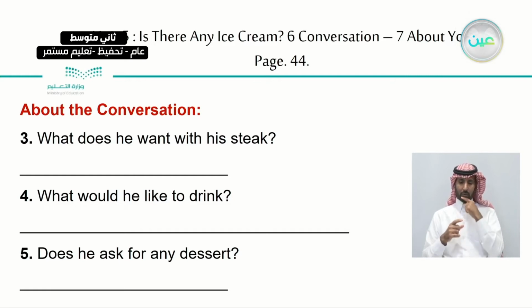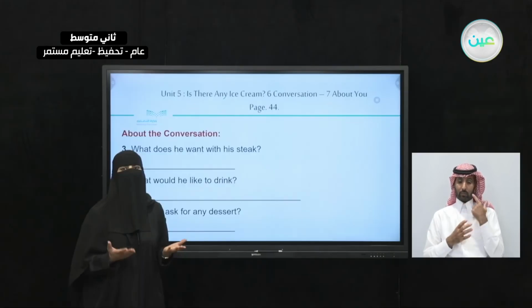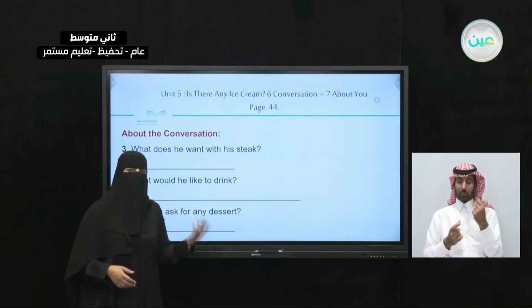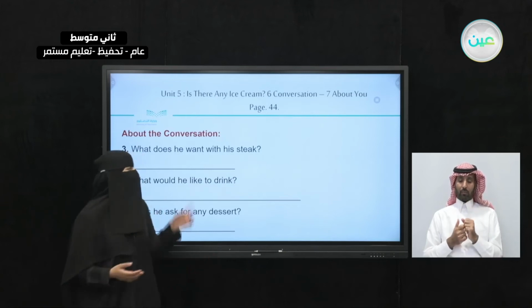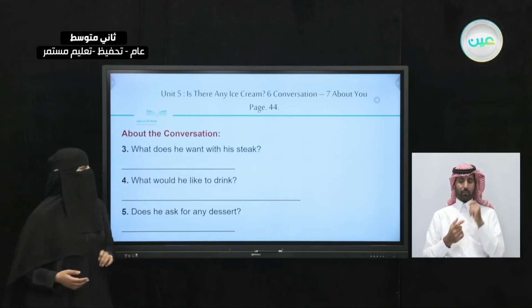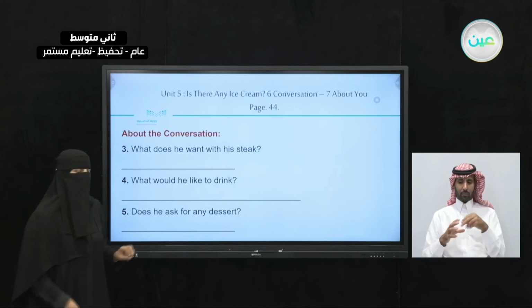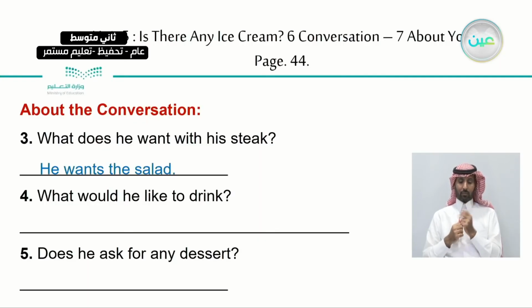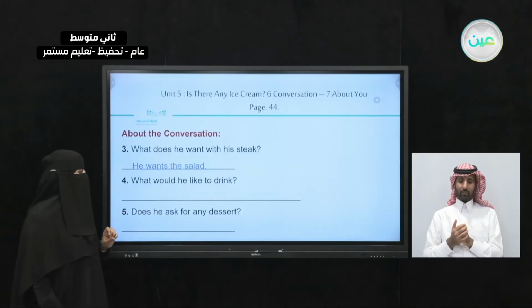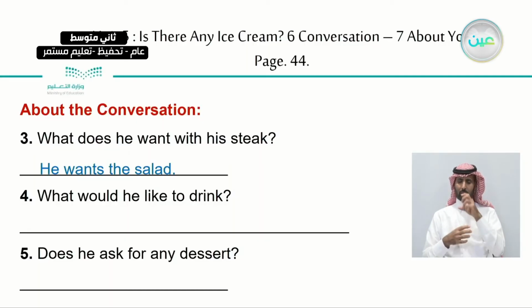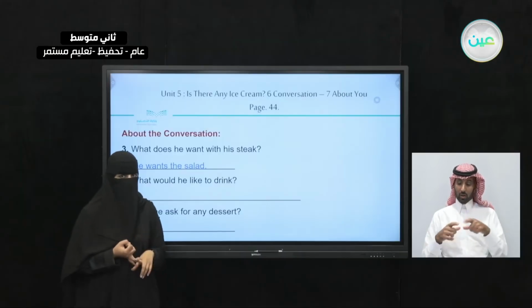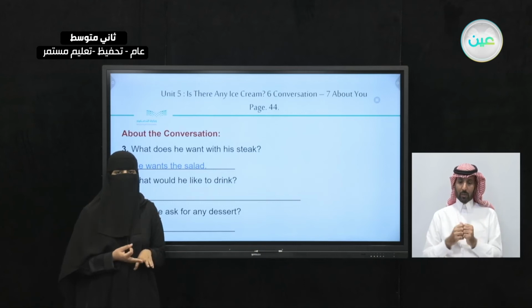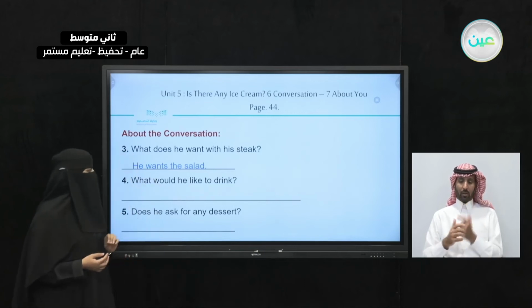So, do you remember? The server did offer two options, the baked potato or the salad. So, what does he want with his steak? What was the answer? He wants the salad. He wants the salad. Now, how about this one? What would he like to drink? Now, we're done with the appetizer, the main dish. It's time for the drink. What would he like to drink?